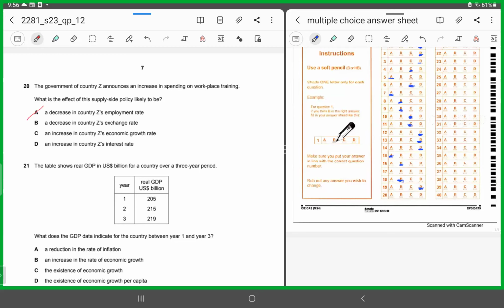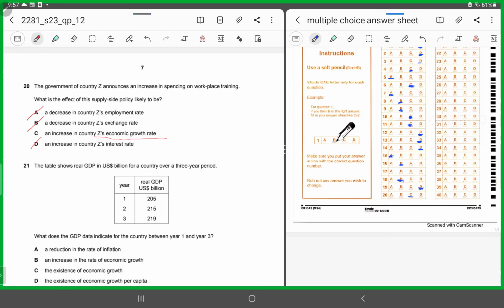A decrease in country Z's exchange rate. Why? If the training is being provided, there is more output, more exports, export competitive goods, and demand for goods should have increased. So the country's exchange rate should have appreciated and not depreciated. So a decrease in the country's exchange rate should not have been the scenario in this case. An increase in country Z's economic growth rate. An increase in country Z's interest rate. It has nothing to do with interest rate. An increase in country Z's economic growth rate. When training is being provided, more output, hence more economic growth. So 20 has to be C.